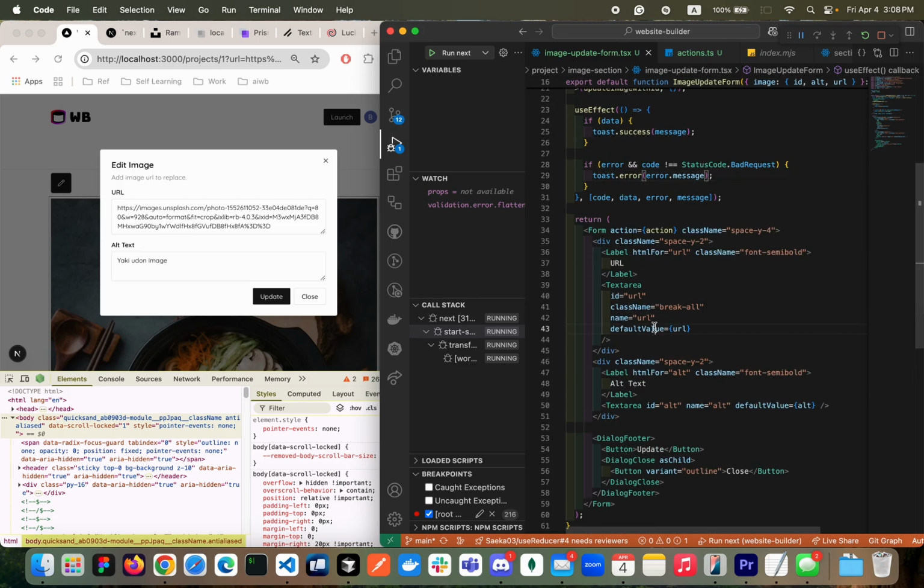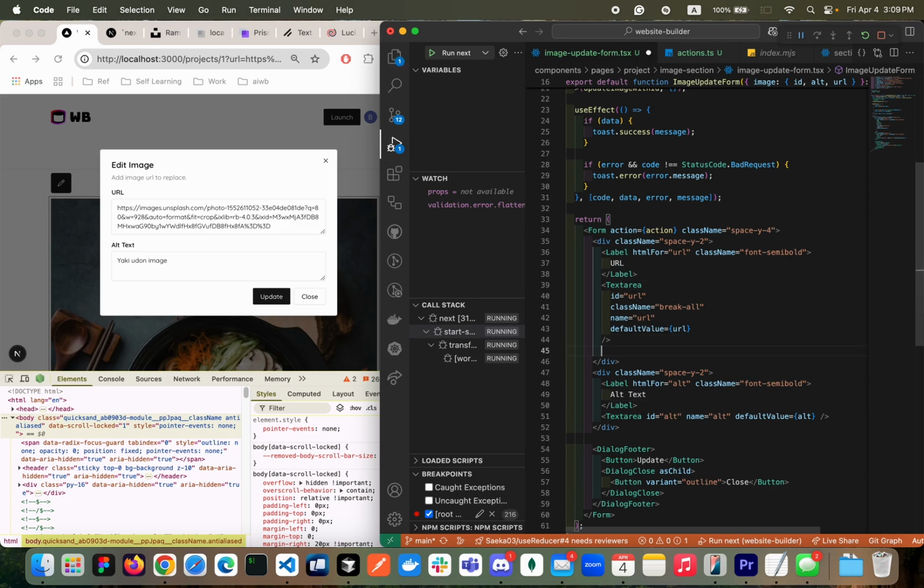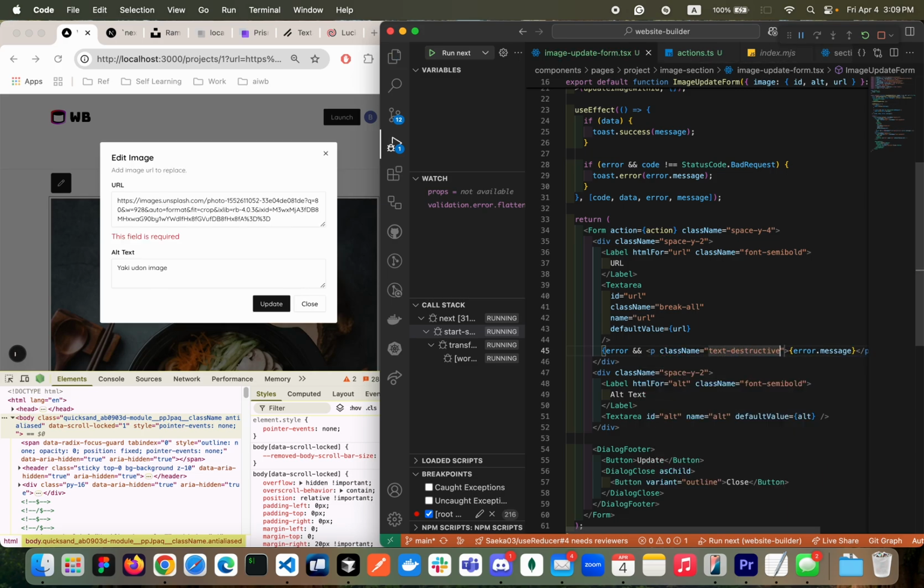If there's any error, then we can have a message right underneath it. So here I'm gonna have a message, so maybe a p tag, and then the error message, if we have an error. Then what I would do is change the color of the text. Text will be destructive.